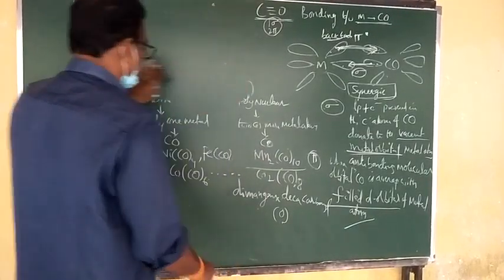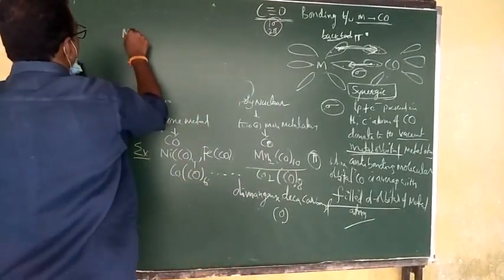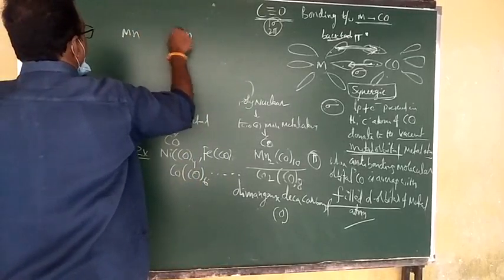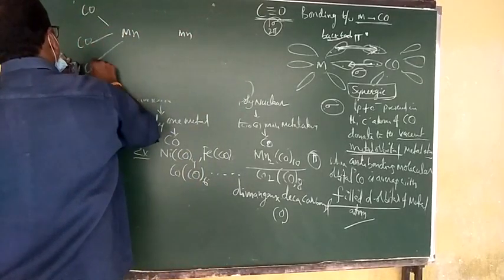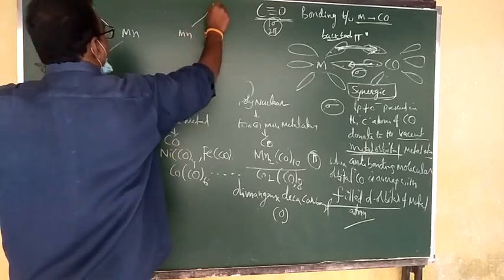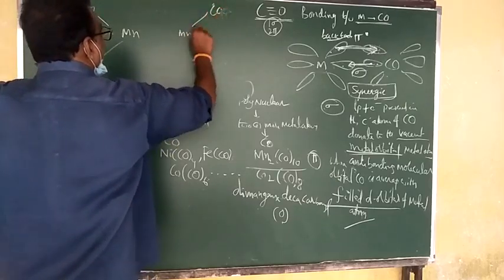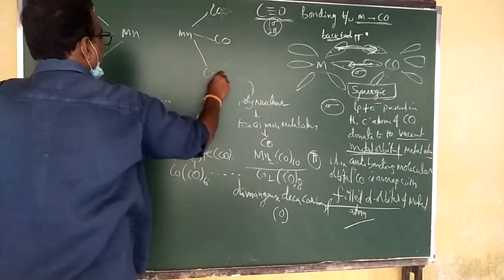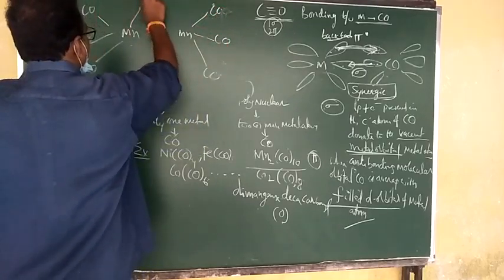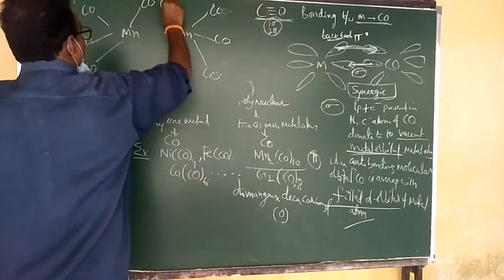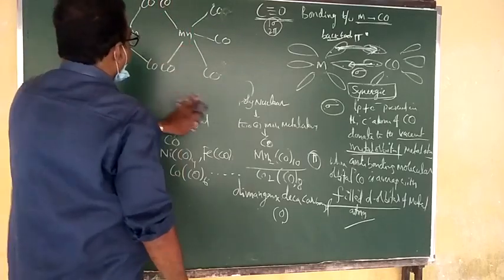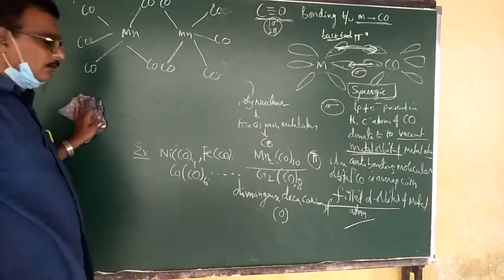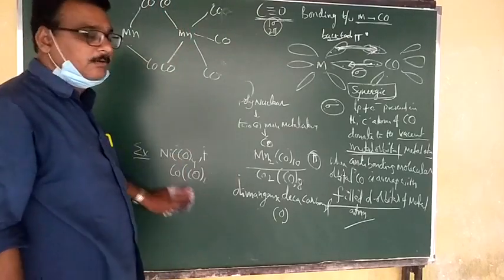First you write Mn2. Now each manganese has five carbon monoxide ligands, making 10, each connected with a different carbon monoxide. This is 3 plus 3, 6, here 7, here 8, here 9, here 10. This is the structure of Mn2(CO)10. Okay?